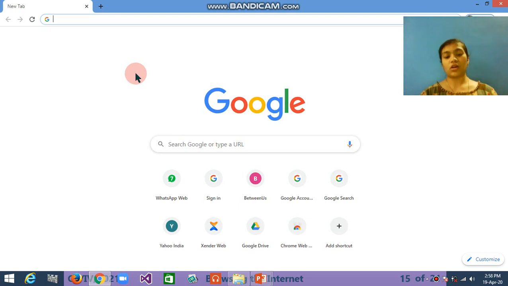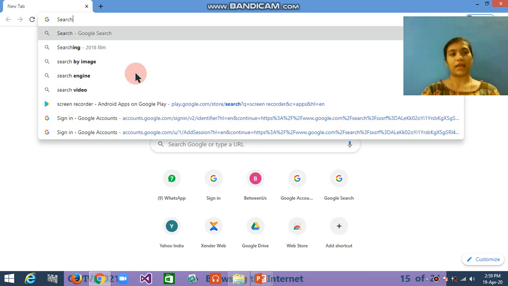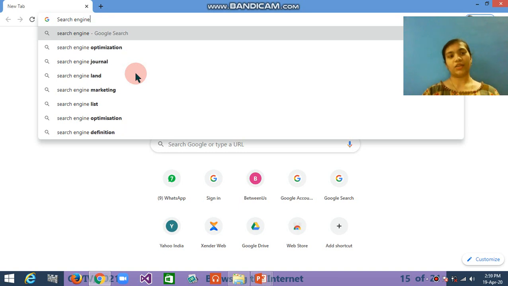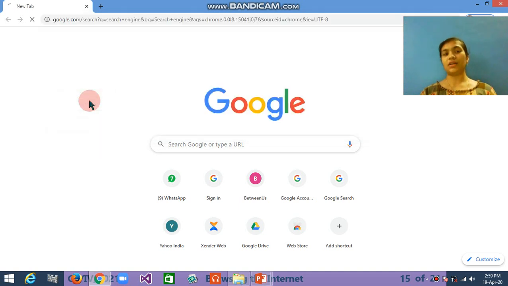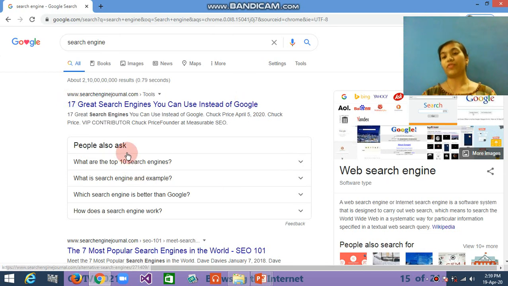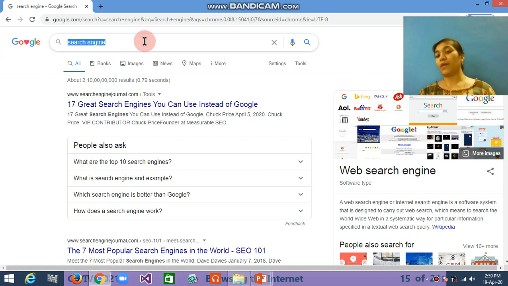Now I am going to search some of the things. For example, I am searching about the search engine. I want to search about the search engine, so I'm typing here search engine, and you can see that suggestions will also be in front of you. Okay, when I search engine and I press enter, then the website will be in front of you, and these all are the search engines that you can see here. So when I want to search about the search engine, I type the search engine.